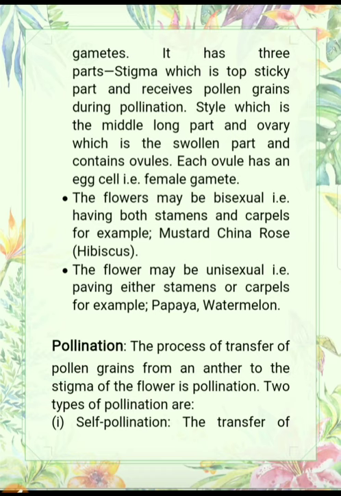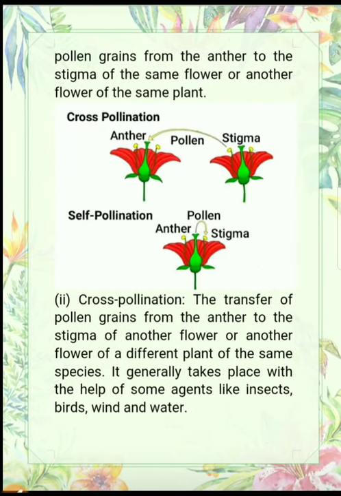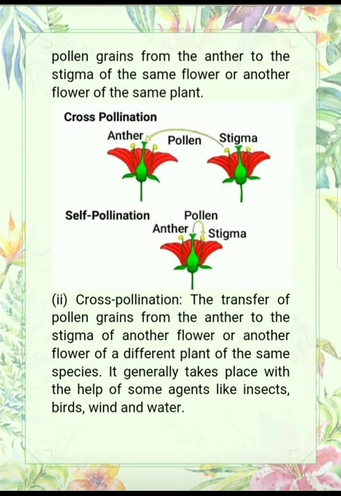So now we will discuss our next process, that is pollination. Pollination is the process of transfer of pollen grain from anther to stigma of a flower. एंथर से पॉलन ग्रेन्स का स्टिग्मा पे ट्रांसफ़र होना, that process is known as pollination. There are two types of pollination. First is self pollination. Self pollination means the transfer of pollen grains from anther to the stigma of the same flower or another flower of the same plant.